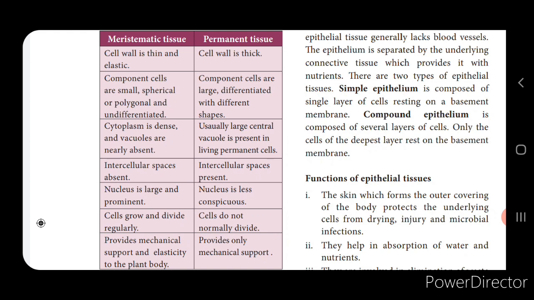Here the nucleus is large and prominent in the meristematic tissues. Here in the permanent tissues the nucleus is small. The cell division takes place in the meristematic tissues, but the cell division does not take place in the permanent tissues. Both the meristematic tissues and the permanent tissues provide mechanical support, but in addition to the mechanical support, elasticity is one of the properties of the meristematic tissues.